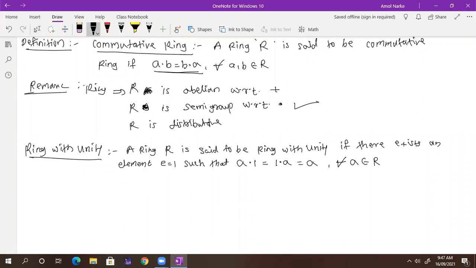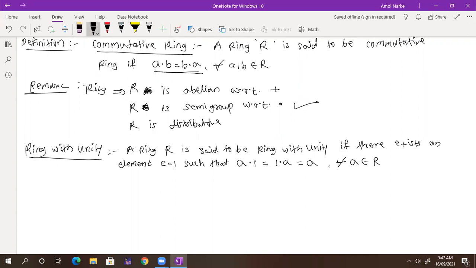Okay, so initially we have a ring. In a ring, R is an abelian group with respect to addition, R is a semigroup with respect to product, and R satisfies the distributive law. Together with those three properties, if R satisfies this property, A dot B equals B dot A, we call this a commutative ring. And if R has an identity element with respect to product, then R is a ring with unity.